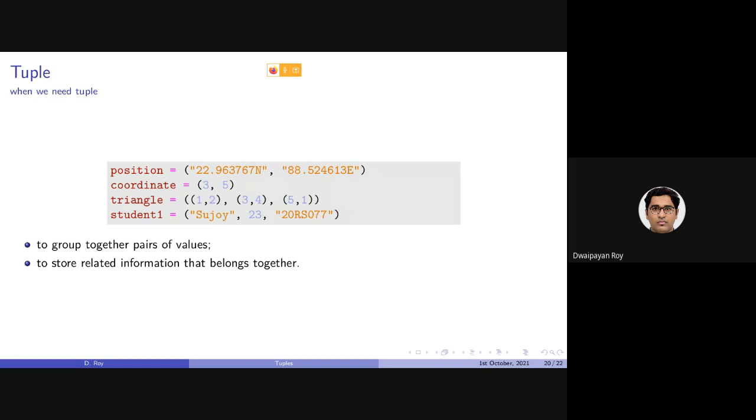So in sum, to group together a pair of values like this, or even if you want to store, say, 5 or 6 elements together, you should be using a tuple, and to store related information that belongs together, like latitude and longitude, we should be using a tuple.